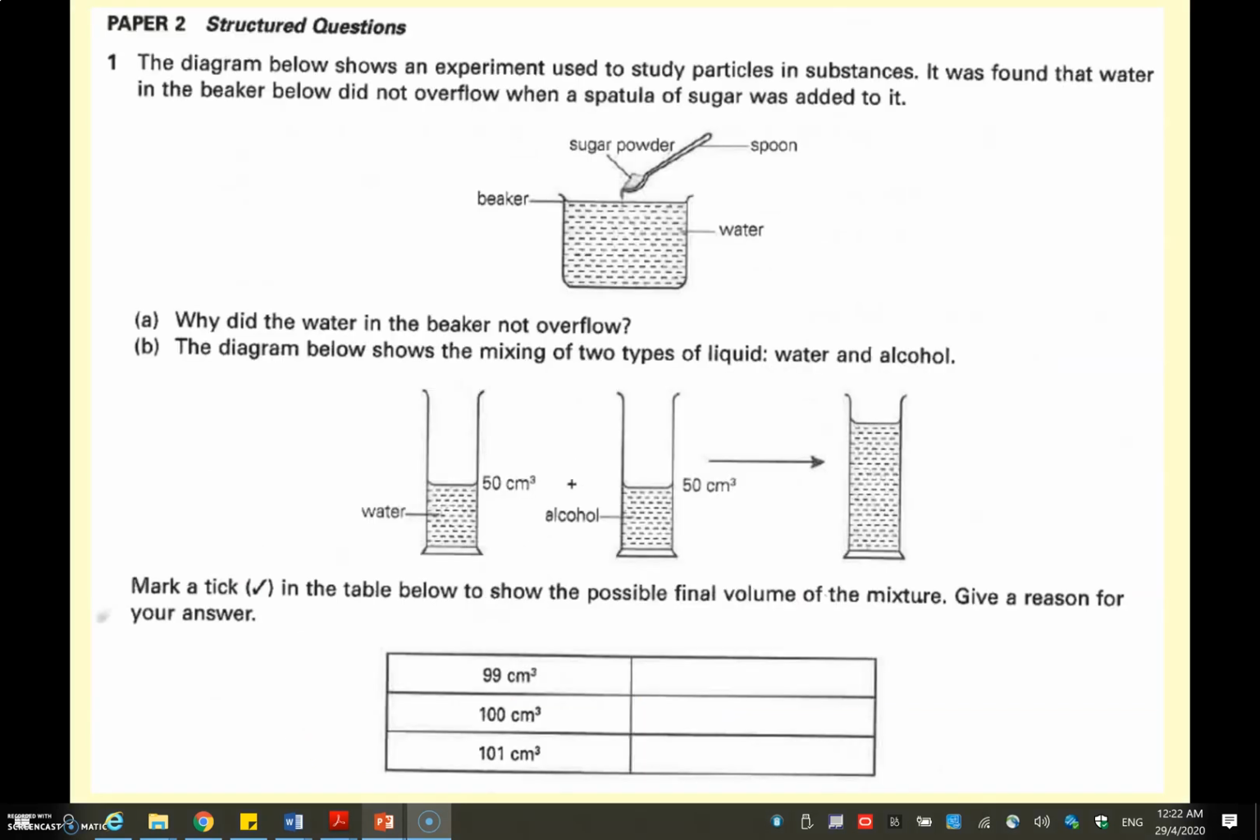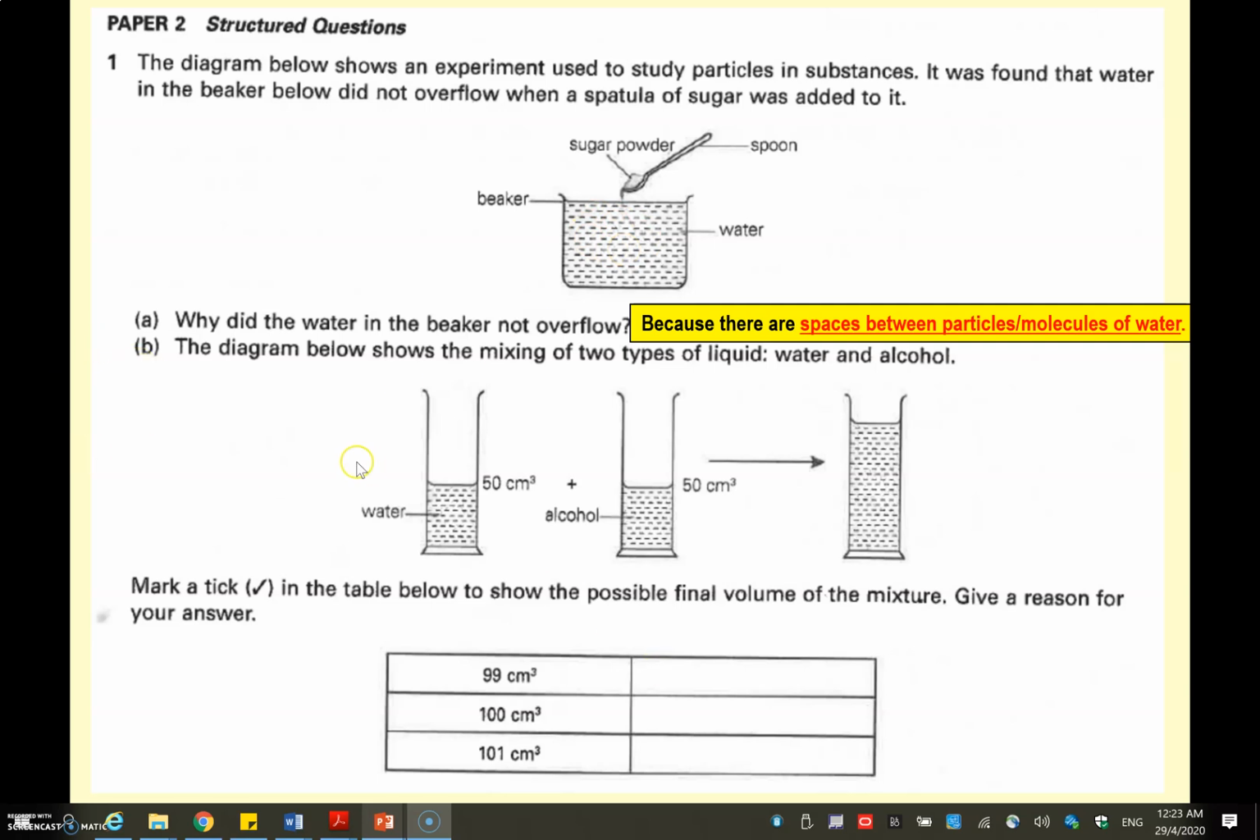Next, we move on to the structured question. Question 1. Why did the water in the beaker not overflow when you added sugar powder to the water, which is already near the brim? Because there are spaces between the particles of water, and the sugar particles can fit into those spaces.